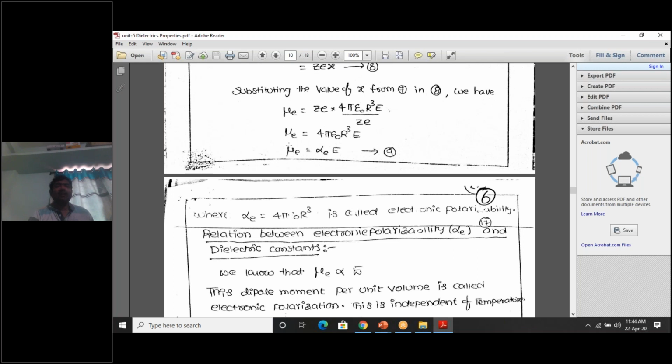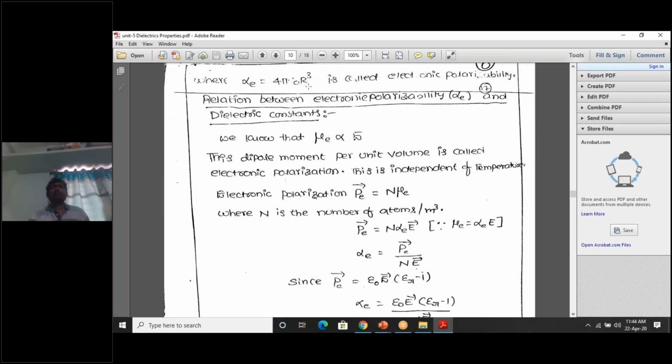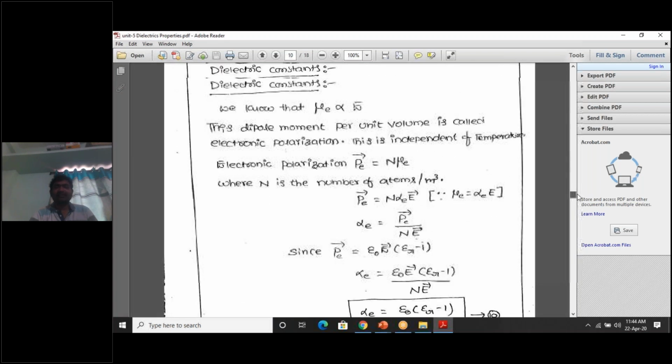If you bring this E to the opposite side, then mu by E is nothing but alpha E. So alpha E is equal to 4 pi epsilon naught r cube. This is the expression for electronic polarizability. So alpha E is equal to 4 pi epsilon naught r cube. So yes, the question is: explain what is electronic polarization and derive an expression for electronic polarizability. It works that way, sir. Yes, enough. Apart from this, there is another small derivation for electronic polarization.